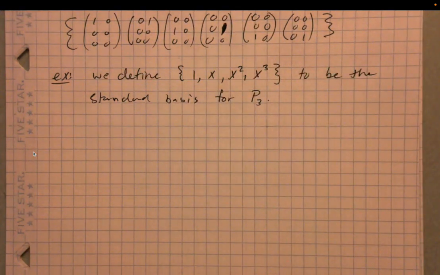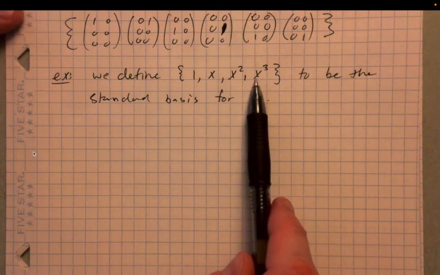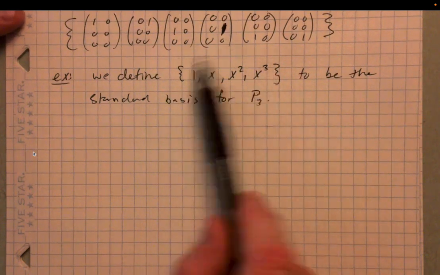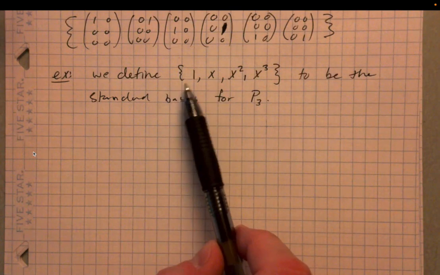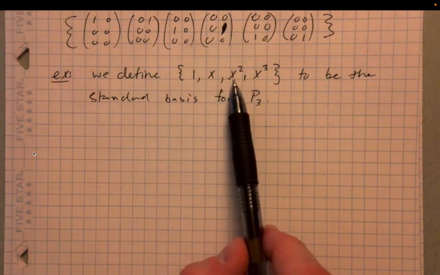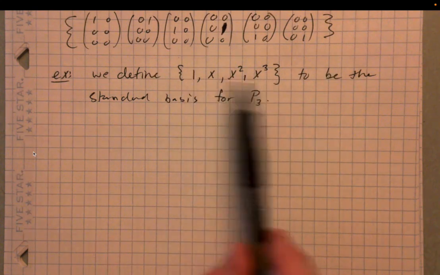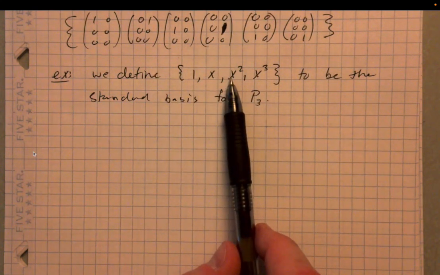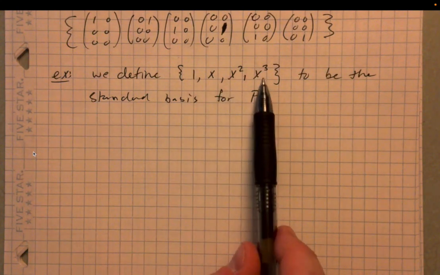Right, any third degree or less polynomial can be written as a linear combination of these. And also, none of these vectors can be expressed as a linear combination of the others, right? So there's no way for me to write x squared as some linear combination of 1, x and x cubed.